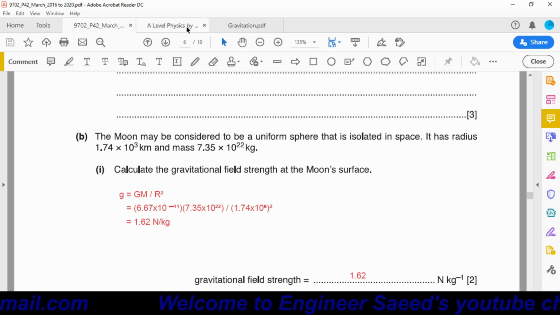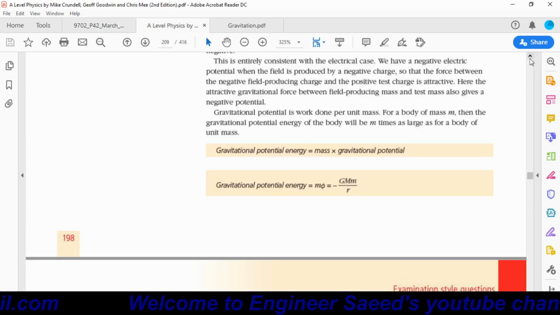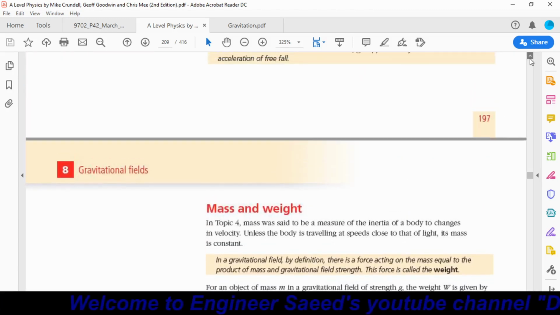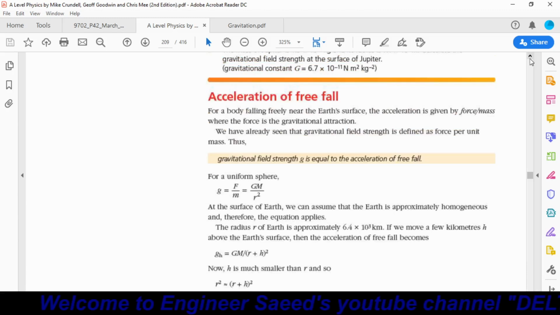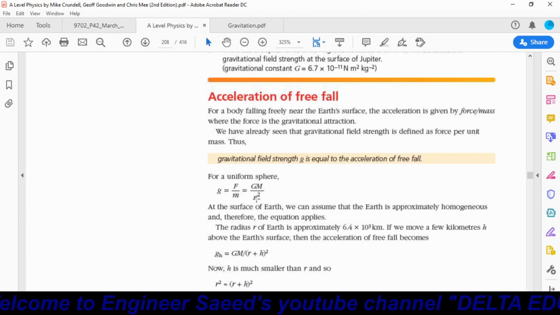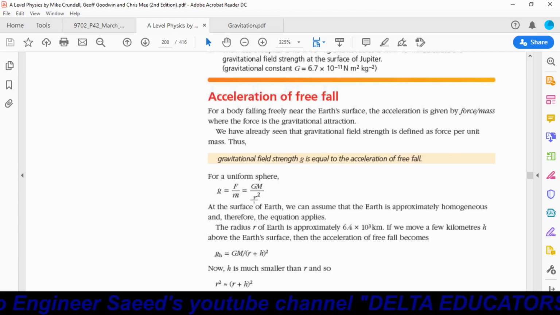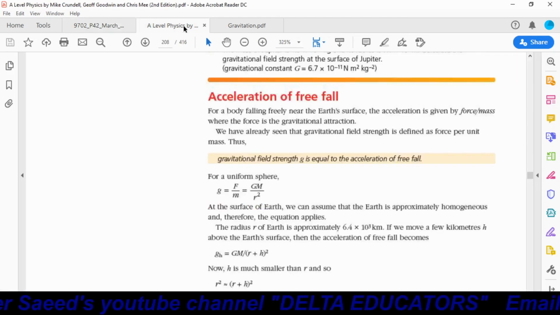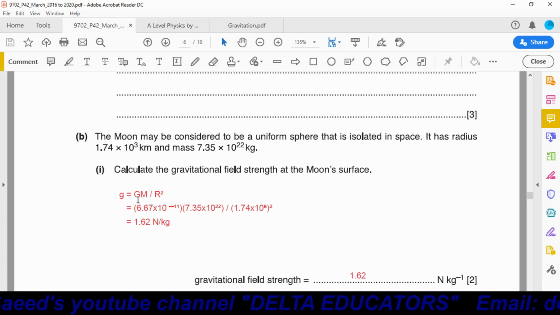Okay, what is the formula for gravitational field strength? It is represented by small g, and this small g is equal to capital G, capital M over R square, where this capital G is the universal gravitational constant, this M is mass of the planet, and this R is the radius of the planet. The same formula is written here.